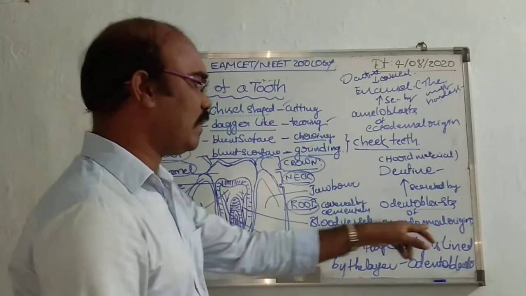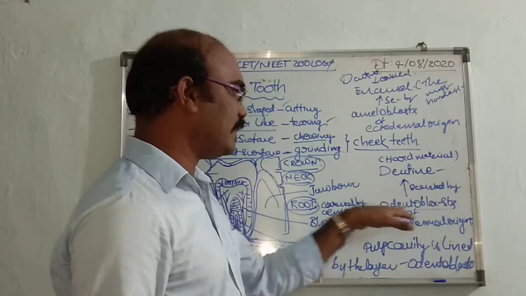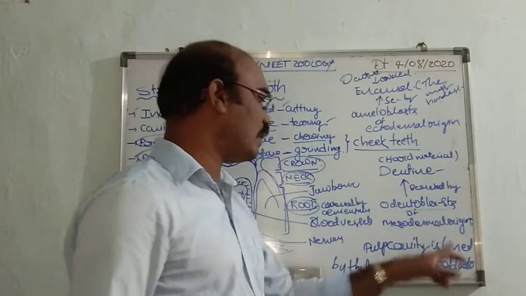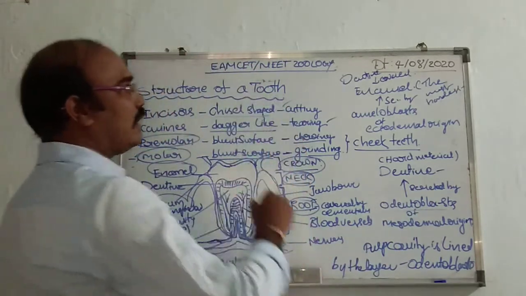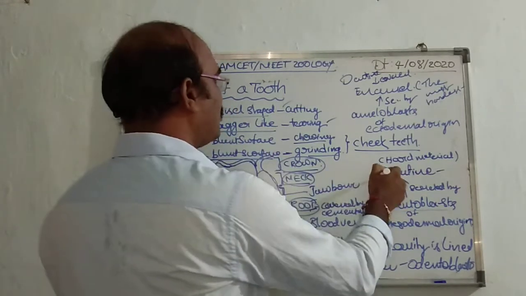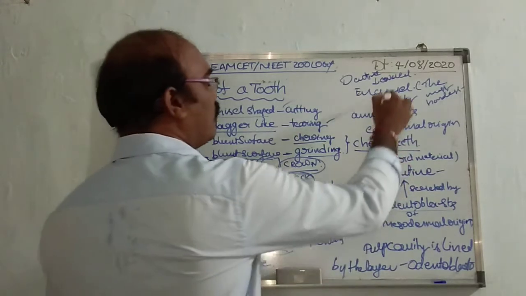Dentine is secreted by odontoblasts of mesodermal origin. Then the dentine of the crown is covered by the